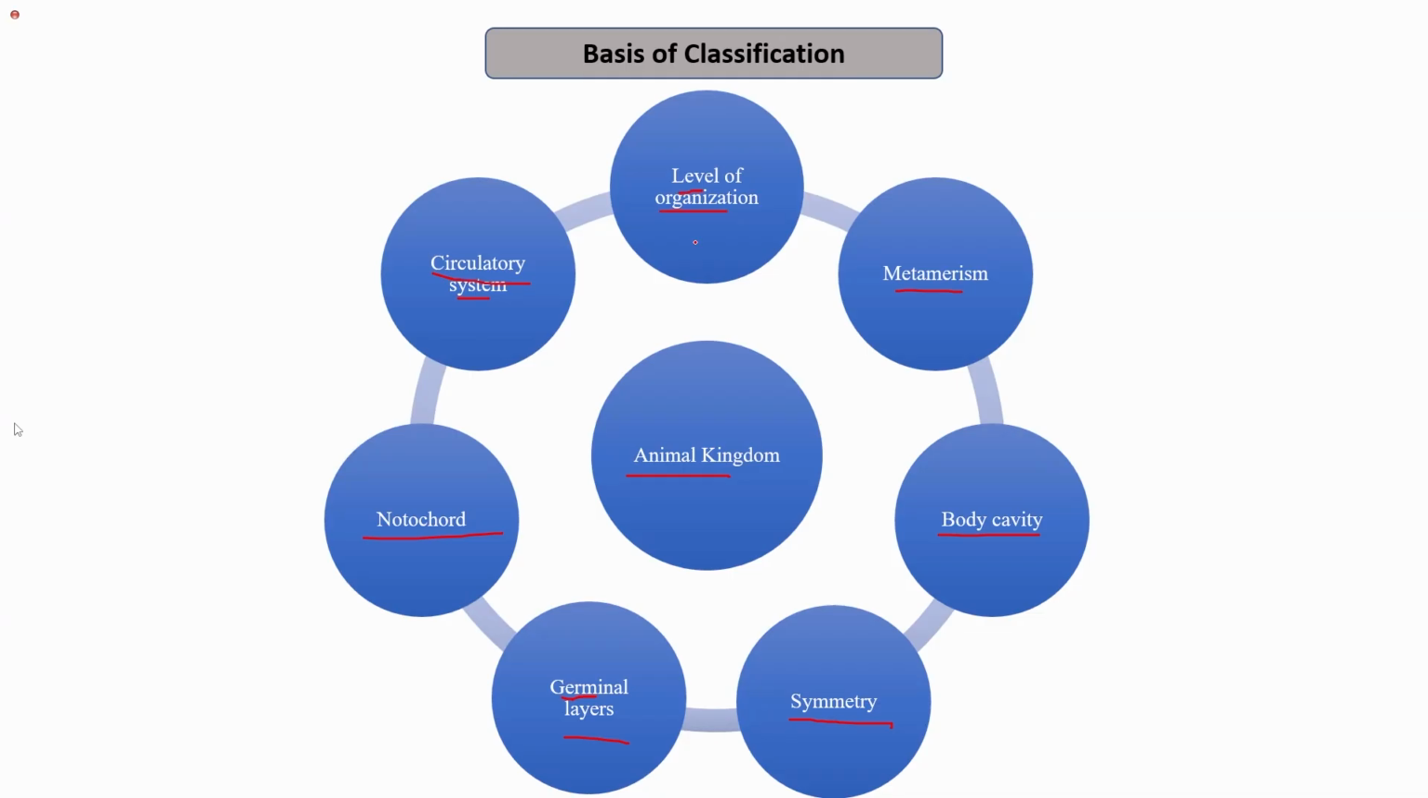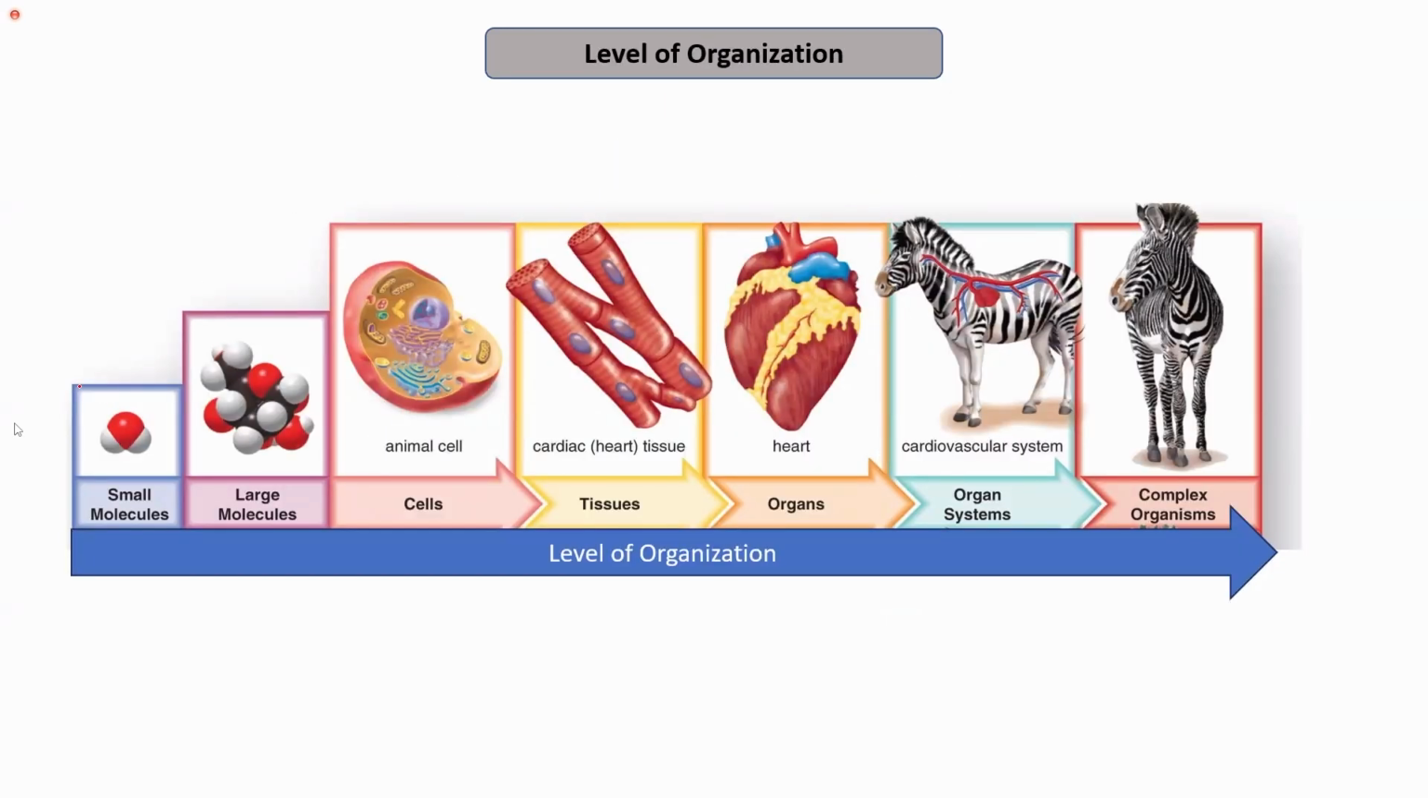So starting firstly with the level of organization. There are different levels of organization, as we can see in this diagram. A small molecule might be present as a level of organization. These small molecules may interact among themselves, resulting in the formation of larger molecules. These larger molecules may be present as a component of a cell. So this is the figure of an animal cell. We know that animal cells are eukaryotic in nature, that is, they have membrane-bound organelles and they have a well-defined nucleus.